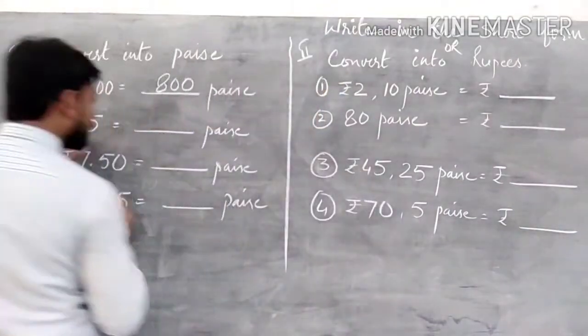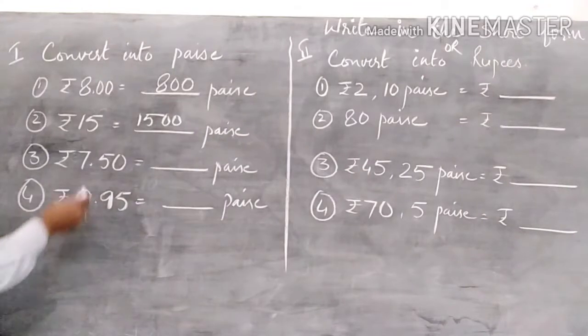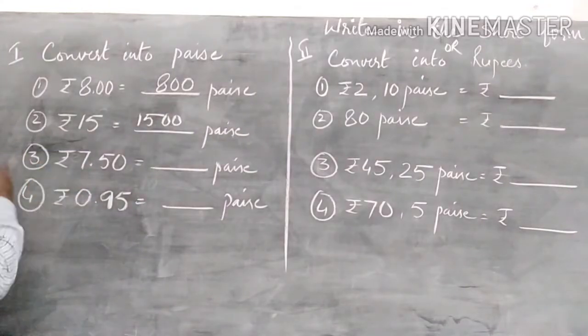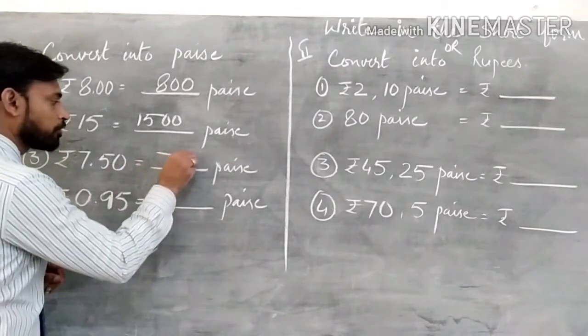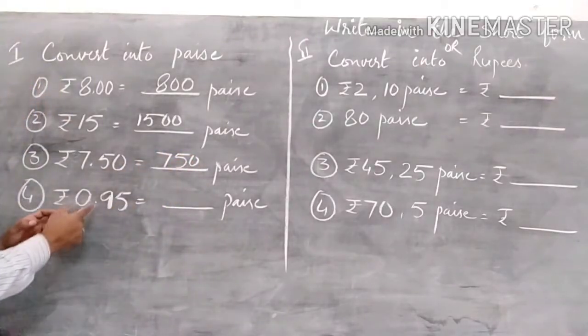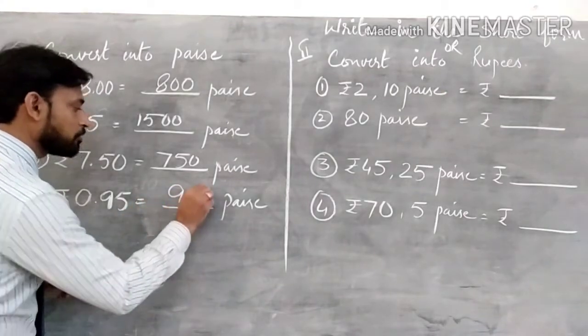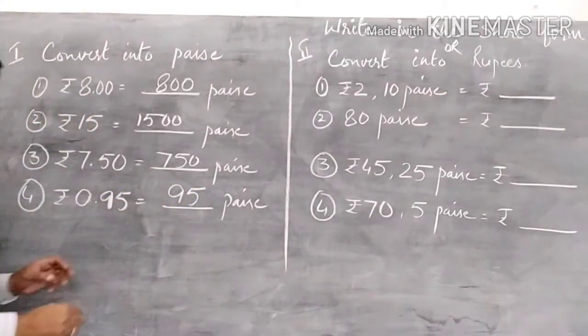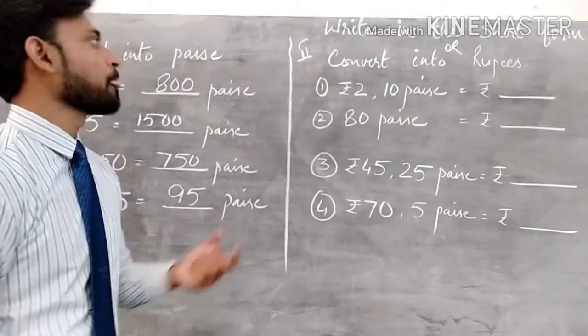So you can directly write here 1500 paise, right? Now again remove this decimal point and this rupee sign, 750, right? Now here remove this decimal point and this sign, you will get 95 paise. Actually 095. What do you mean by 095? That is 95 paise.